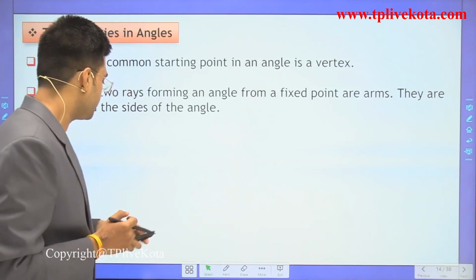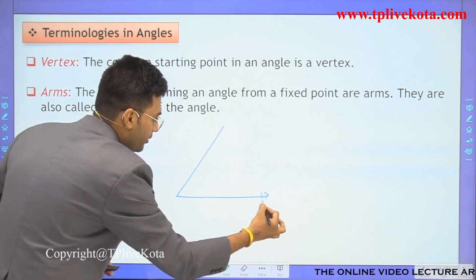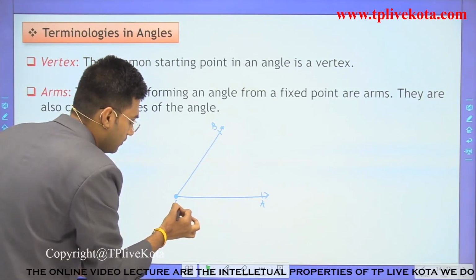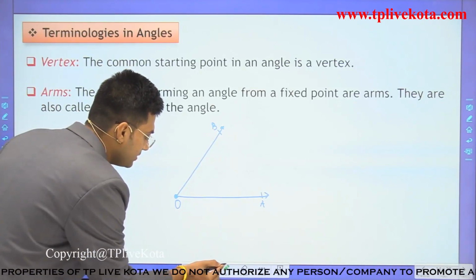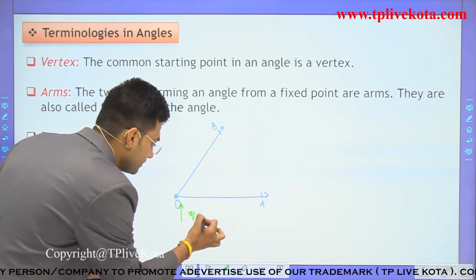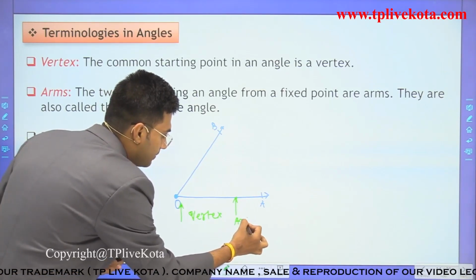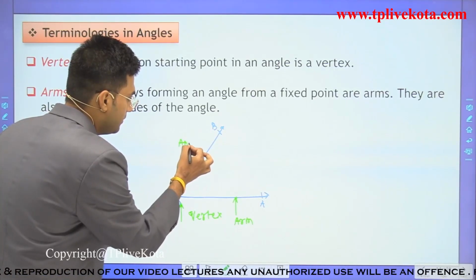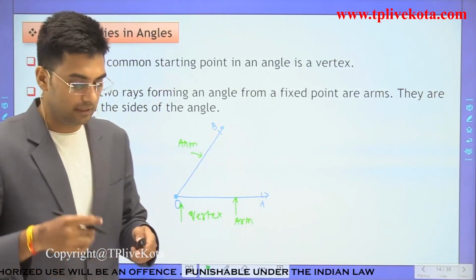For example, this is an angle. Let this point be A, this is B, and this is O. Then this common endpoint, or common starting point, is the vertex, and this is an arm. And this is also an arm. Clear?